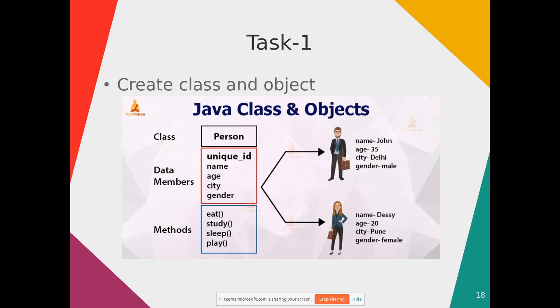We will study data types, then we will know how to write these data members. But just for the sake of this class, remember all these fields, city and gender, will be string, including name, and age will be integer type.